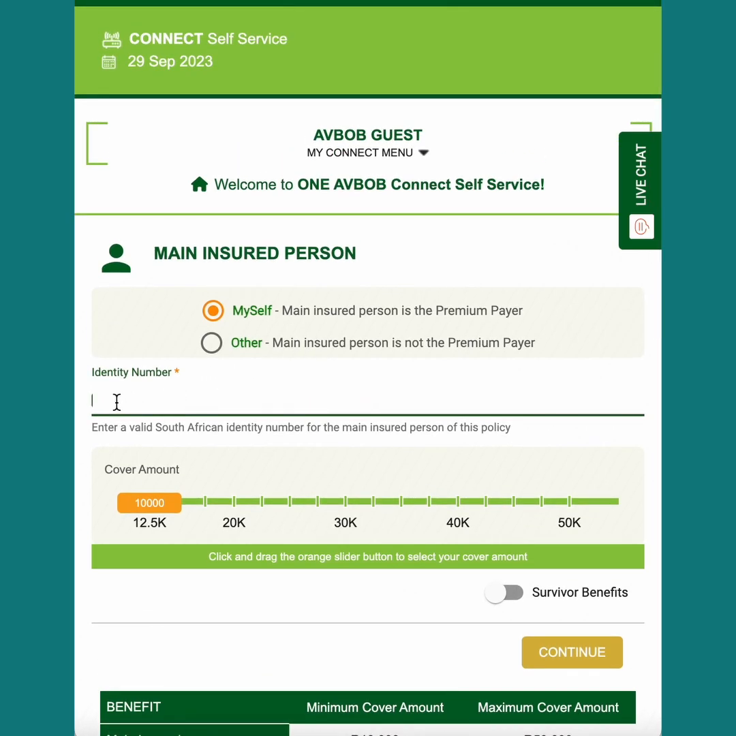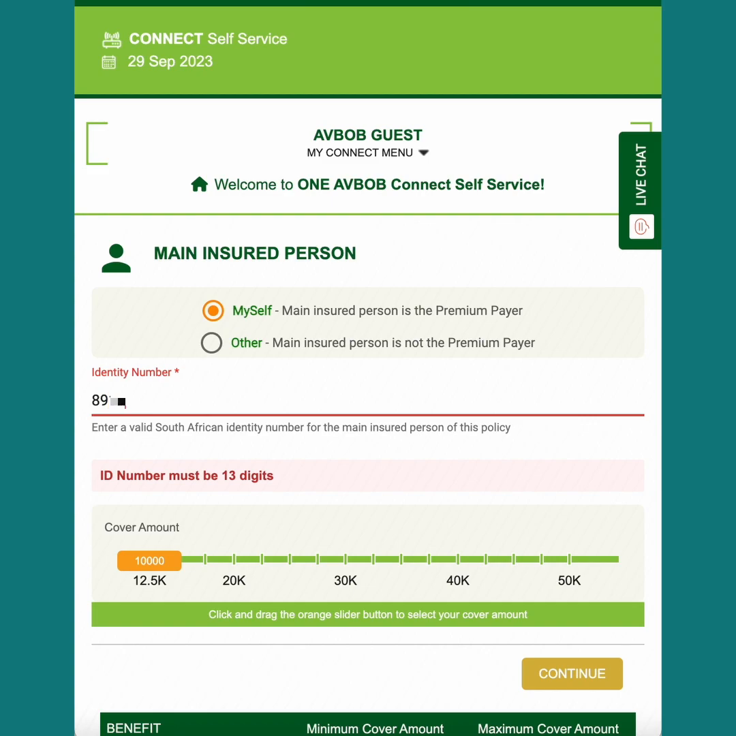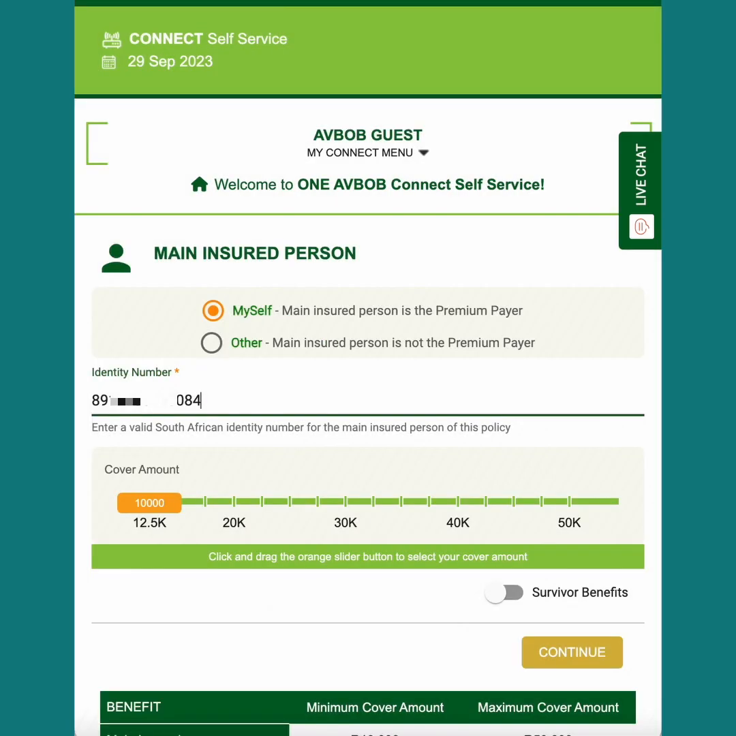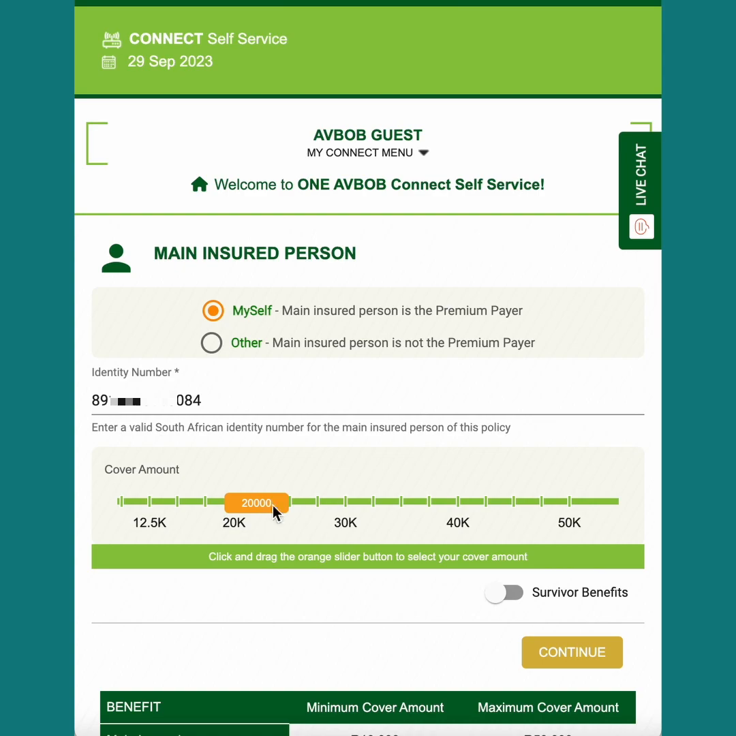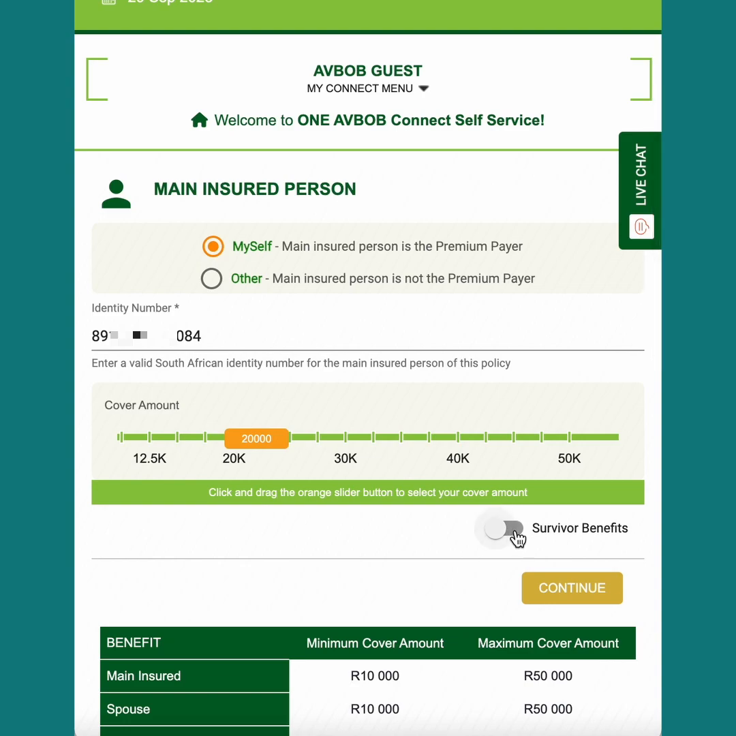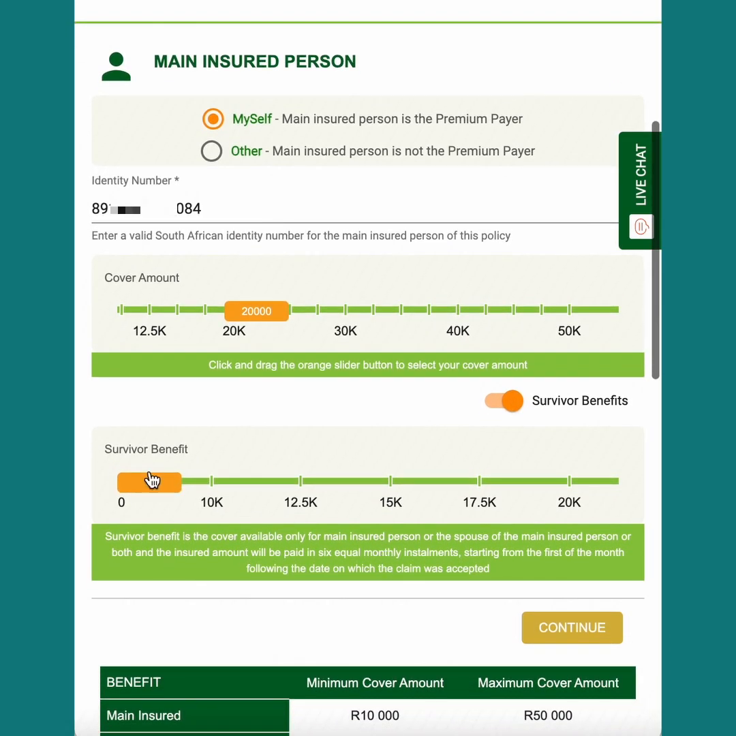So the first thing you're going to do is put in the main insured ID number. Please make sure that you put the correct ID number in here as it is validated at the time. Now you're going to click on this orange block over here and move it across to the cover amount that you'd like. I'm going to set this at 20,000. Then you can decide if you'd like to add survivor benefits and at what amount.